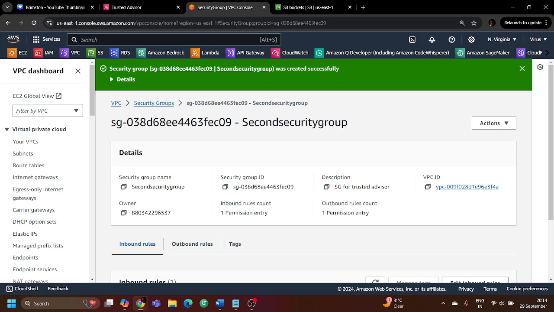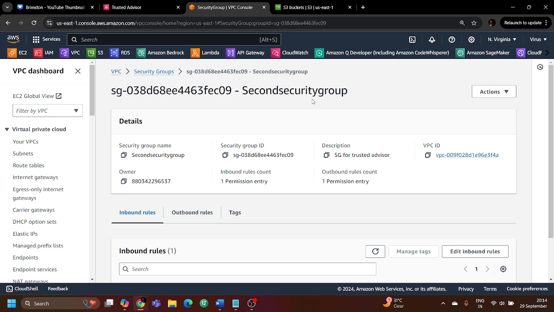What exactly have we done? We have created two security groups in which we have given unrestricted SSH access to the EC2 instances to which we are going to attach the security groups. Then everyone will be able to SSH inside the EC2 instance, which is not a best practice. We know that this is not a best practice, as we are going to check AWS Trusted Advisor to see if it gives us some recommendations to improve this resource which we have created, using the unrestricted access we have given to the security groups.